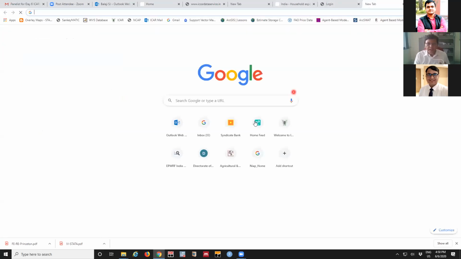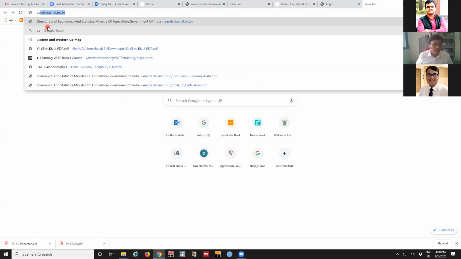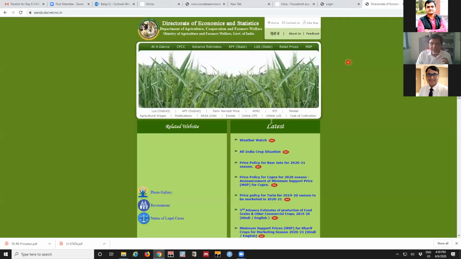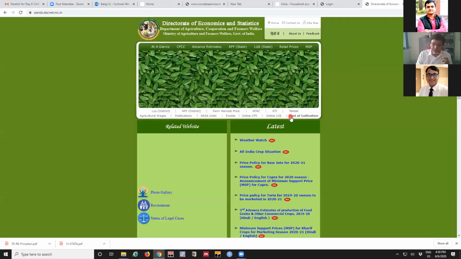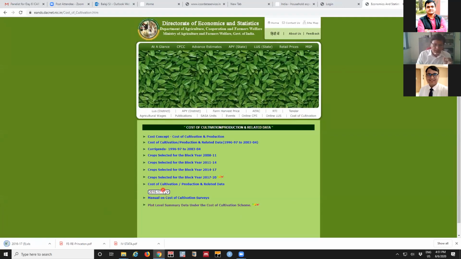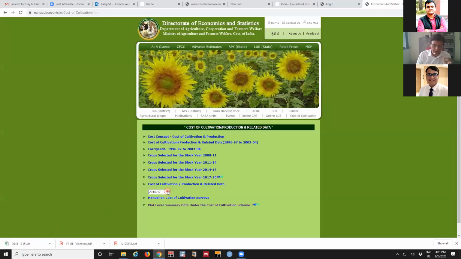For other agriculture-related data, the Ministry of Agriculture and Farmers Welfare is a very rich source of data. The cost of cultivation, everybody knows about that. One is for state level, where for each crop the data is given. You just click the corresponding year, and the file will be automatically downloaded.